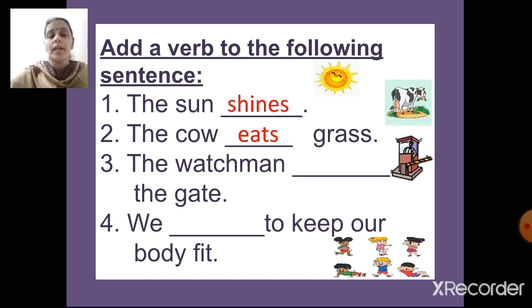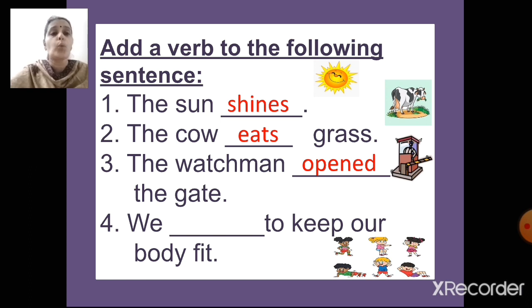The next one, the watchman dash the gate. You can look at the picture. So what is the verb that I can add over here? The watchman opened the gate.